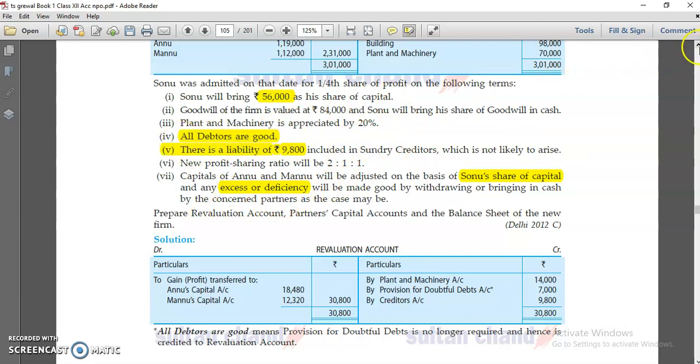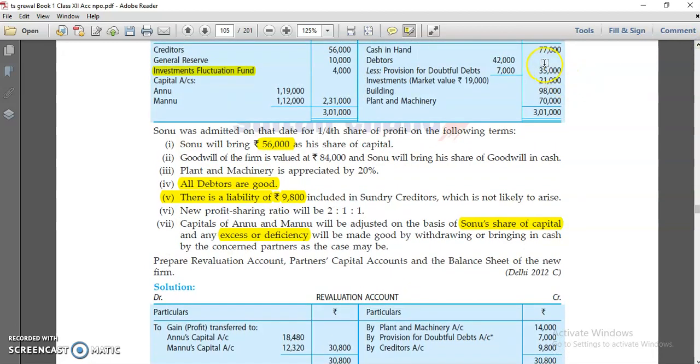So it means now your provision is given, means in last year the partnership firm assumed that there might be some customers who won't pay their dues on time, but right now in this year's adjustments it is mentioned all debtors are good. It means this becomes your income, so you can transfer to credit side because it is mentioned they'll pay their dues on time. Okay, this one is there.